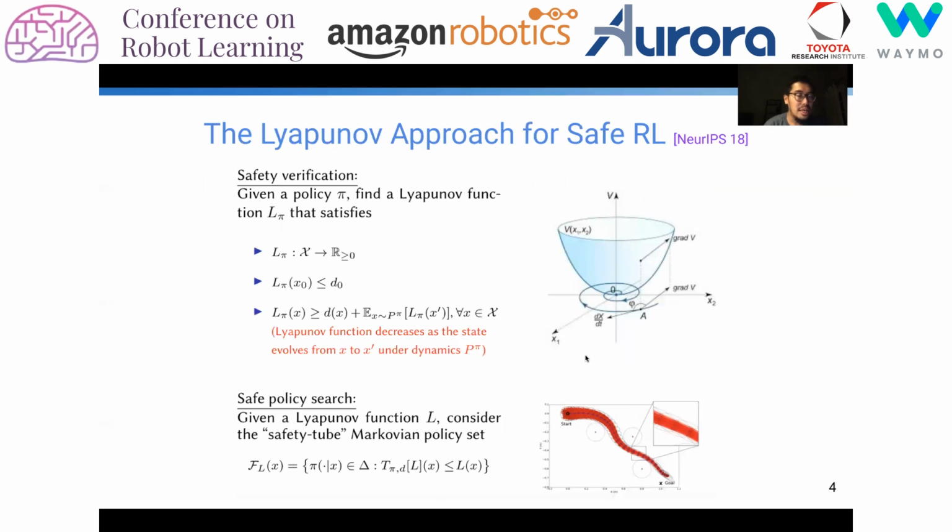Our algorithms are hinged on the so-called Lyapunov approach for safe reinforcement learning, which is originated by Chow et al. back at NeurIPS 2018. This approach consists of two steps. The first is so-called safety verification, in which, given a policy, we can check if it is safe if we can find a Lyapunov function that satisfies these three conditions. The second part is so-called safe policy search, in which, given a Lyapunov function, we can construct the so-called safety tube constraint sets, in which policy optimization with these constraint sets can guarantee safety.